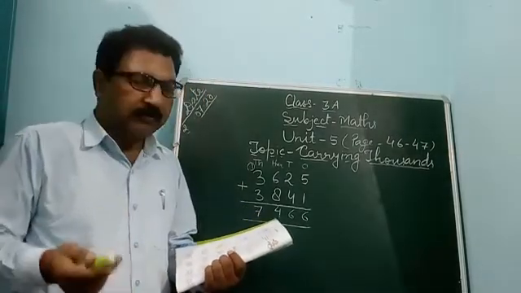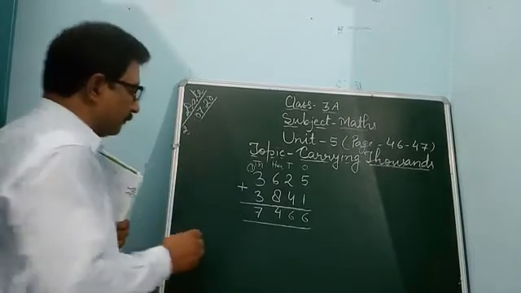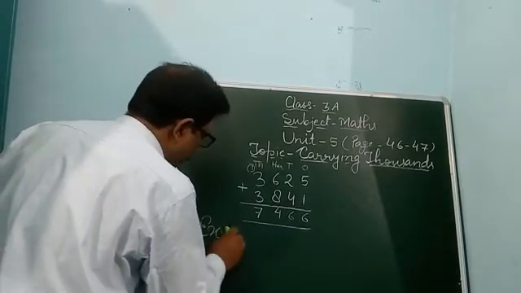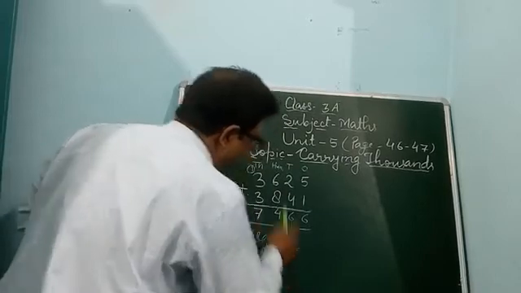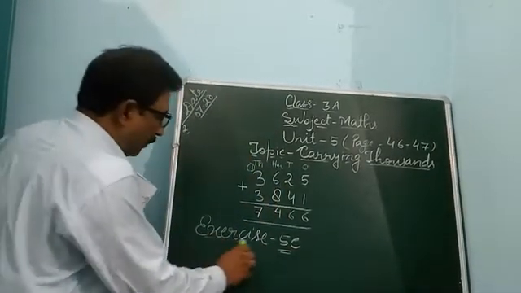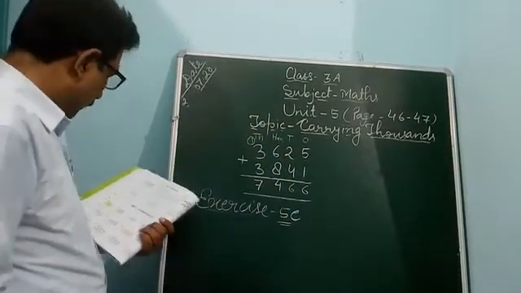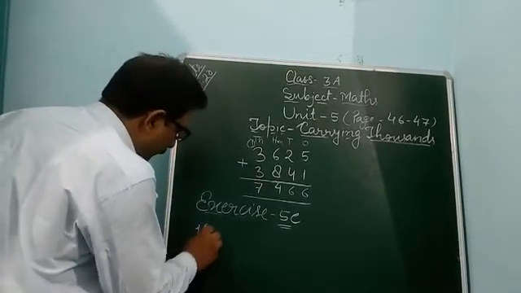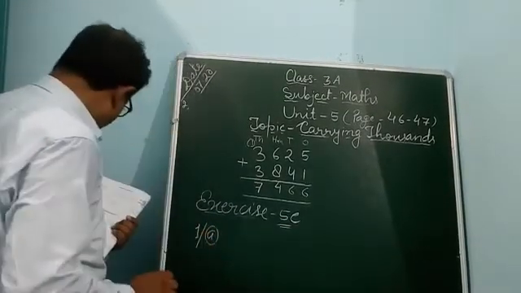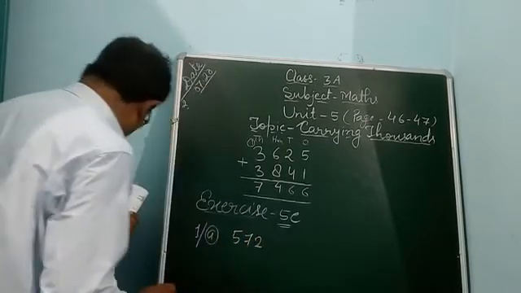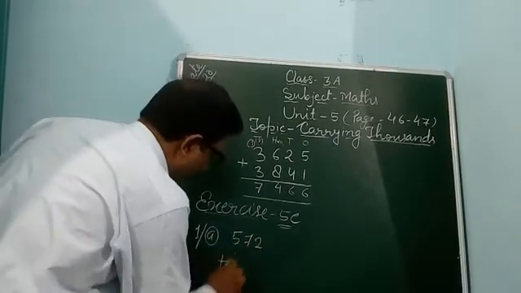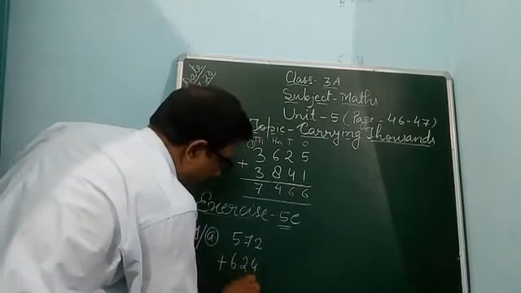So I am going to start exercise 5C. It is a very easy question. First A. 572 plus 624.